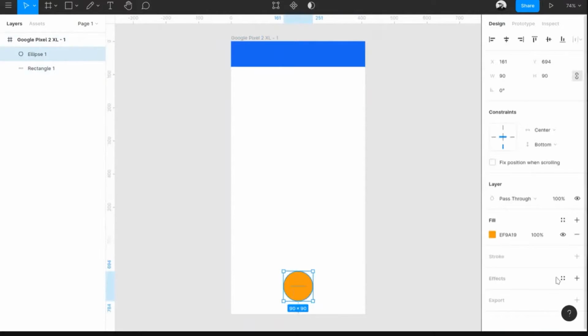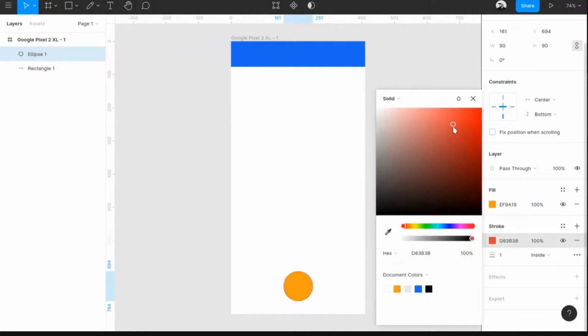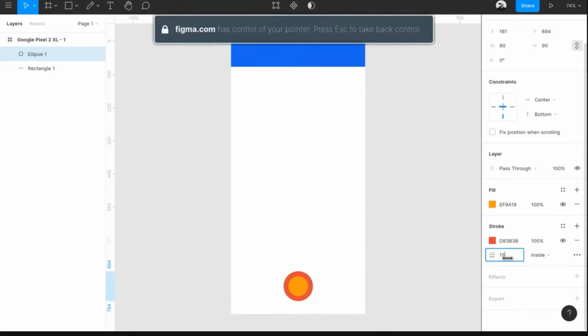Cool. Next thing is actually the stroke. If you click on the stroke icon, it will be empty for a while. You can see the plus icon at the end. If you click on that plus icon, it will actually add the stroke, meaning the outline. So you can change the color of the stroke. The second one is the opacity. It's 100%. You can change the transparency over there. Then there is the width. You can increase the width or decrease the width.